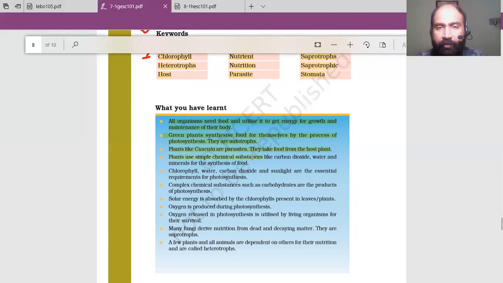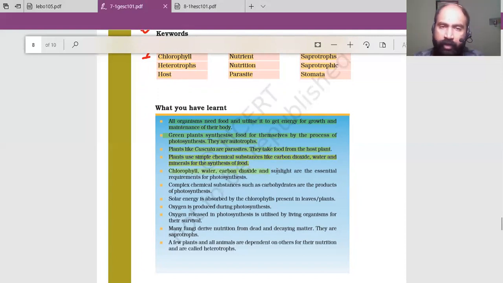Plants use simple chemical substances like carbon dioxide, water, and minerals to synthesize food. See, plants are able to synthesize their own food, and they use very simple things like carbon dioxide, water, and minerals. They don't need anything else. Okay, fine.